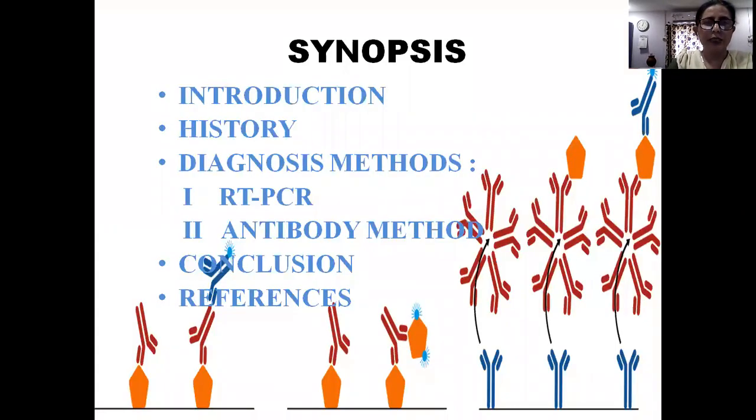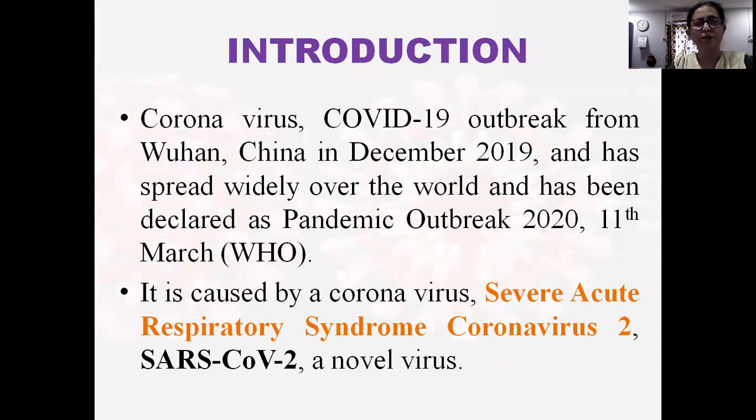My topic will be dealt under the synopsis, introduction, history, diagnosis methods, in diagnosis methods, RT-PCR and antibody method, conclusion, and the references. Coronavirus COVID-19 outbreak started from Wuhan, China in December 2019 and has spread widely over the world and has been declared as a pandemic outbreak on the 11th March 2020 by WHO. It is caused by a coronavirus SARS-CoV-2, a novel virus, severe acute respiratory syndrome coronavirus 2.